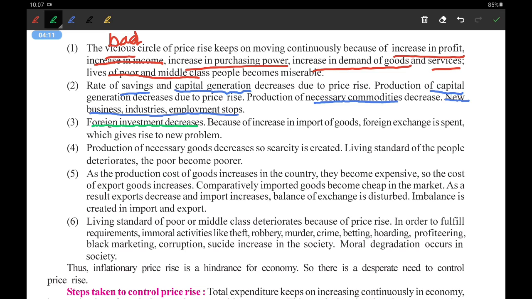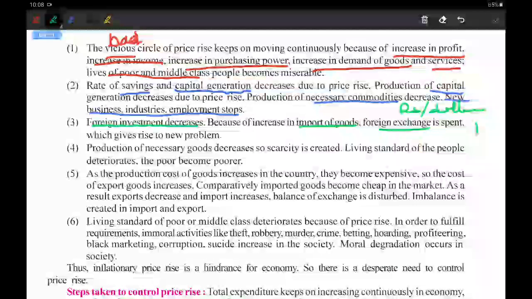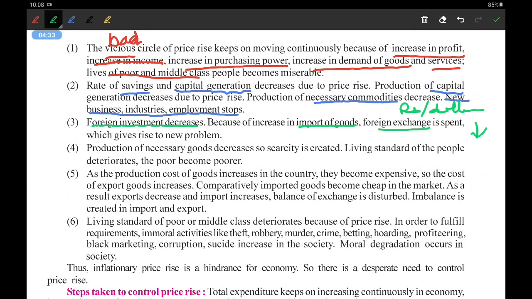Because of increase in import of goods. See, when we start importing goods from outside, our foreign exchange, meaning currency, here rupees, okay, here you have to consider dollars, is spent, which gives rise to a new problem, and due to this our foreign exchange will go down. Due to the price rise, as we are importing more and more things from outside, we have to pay for them in dollars, and that will ultimately create a new problem.